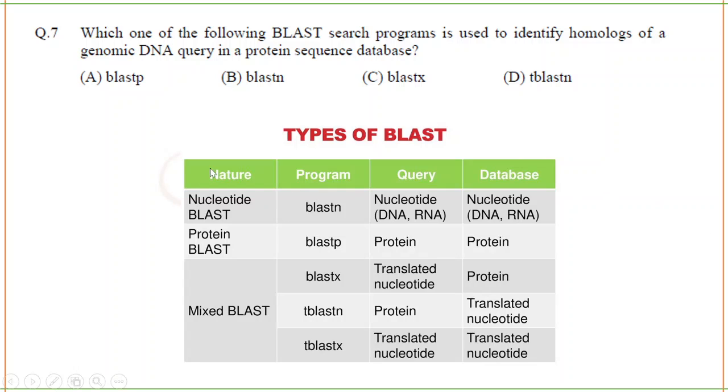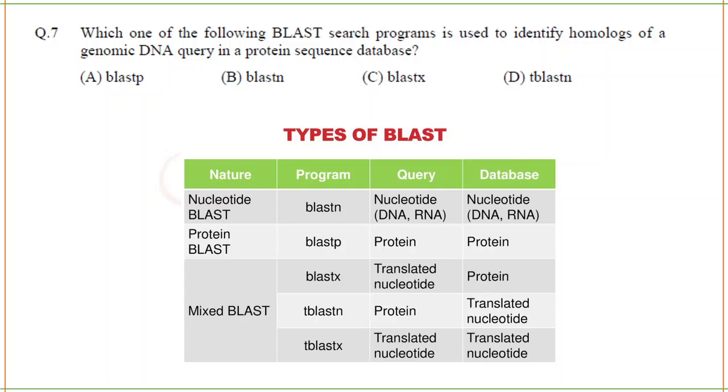I've got this table to make sure you understand the different types of BLAST. Very simple concept this is. From bioinformatics, very few questions will be asked, but those questions are easy to answer also. So no need to skip the bioinformatics part at all. These concepts are easy to understand and easy to remember.